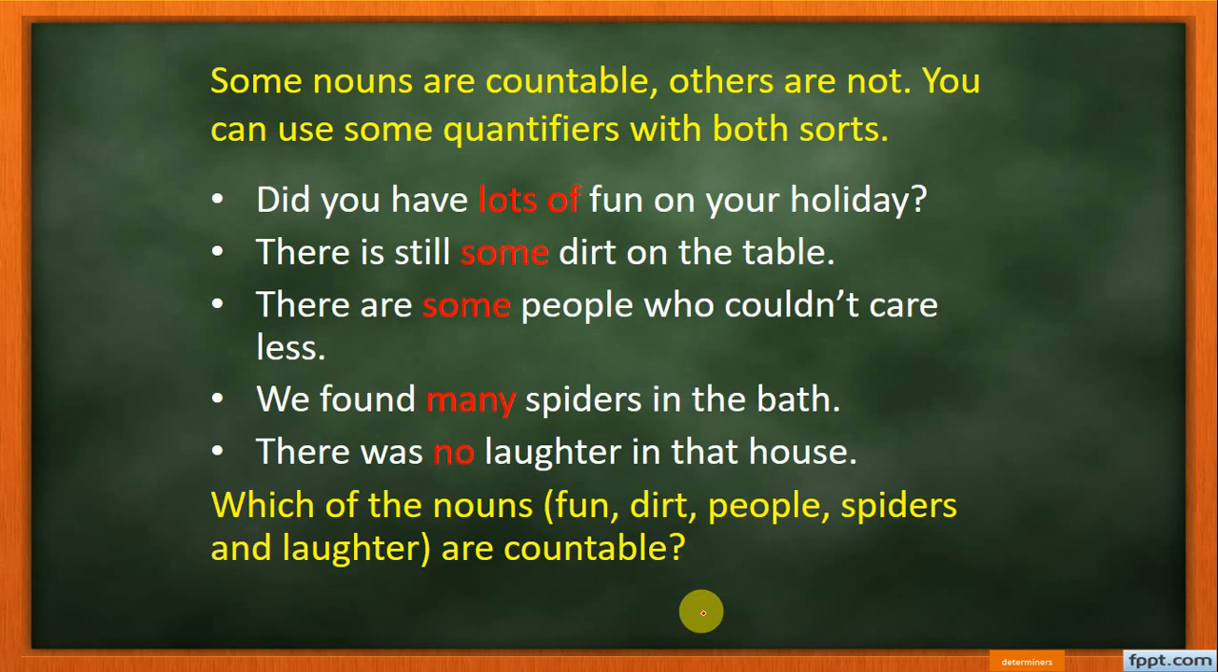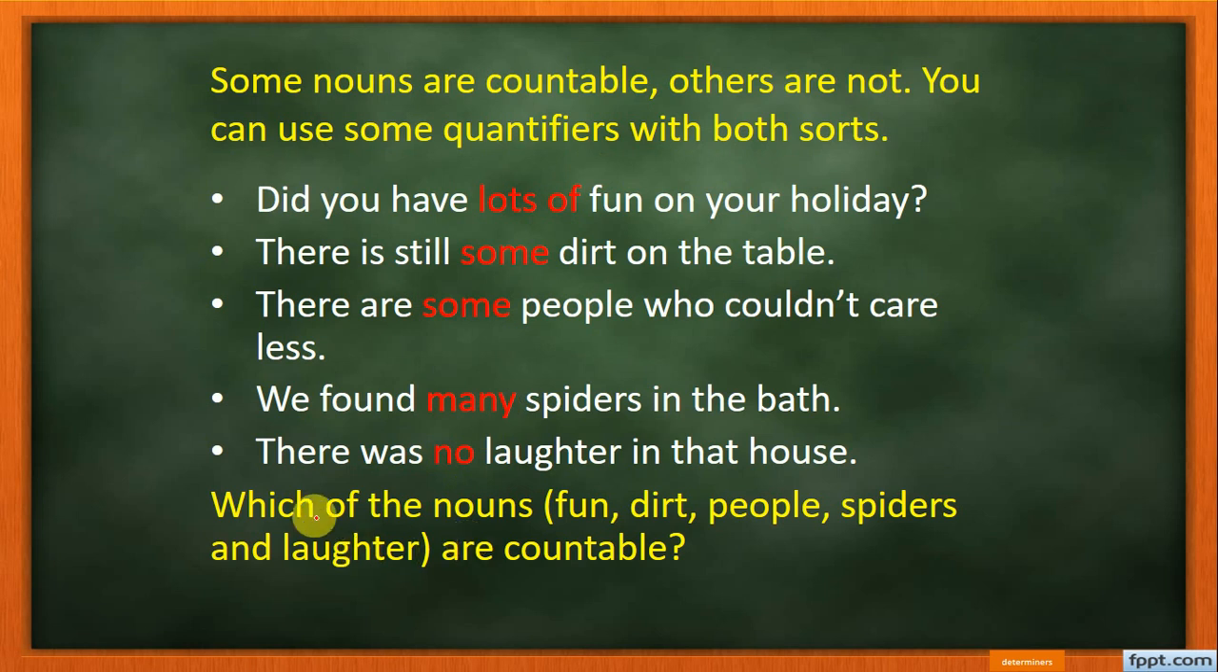So, some nouns are countable and others are not countable. Can you use some quantifiers with both sorts? Some nouns are countable, some are not. Some determiners are used with both kinds of nouns, while others each have their own separate use. A lot of, some, many: these are always determiners.